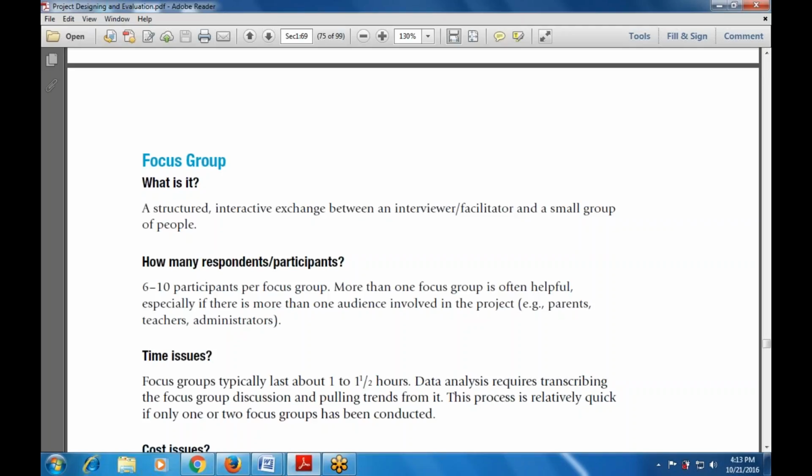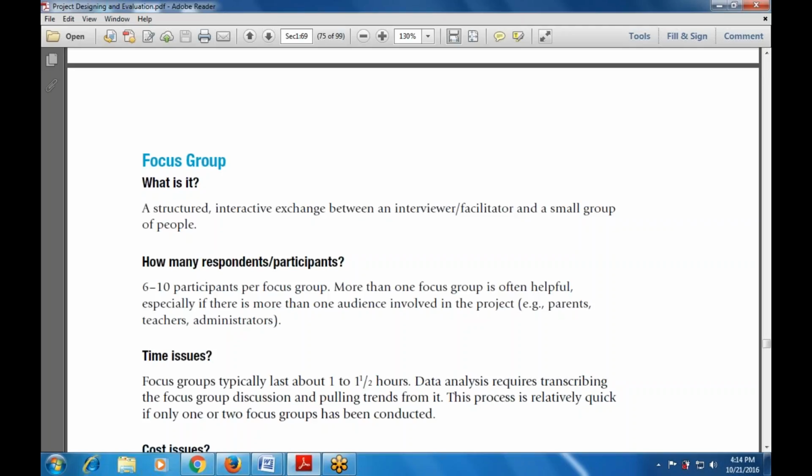Now, what are the various time issues? What is the time taken by the focus group? Whenever we are discussing something in a group, how much time is required? It typically lasts from 1 to 1.5 hours, so it takes a minimum of 1 hour to 1.5 hours. Now, data analysis also requires transcribing the focus group discussion and pulling trends from it.